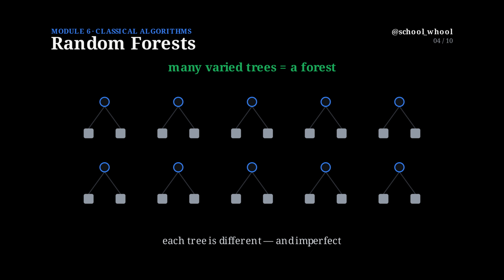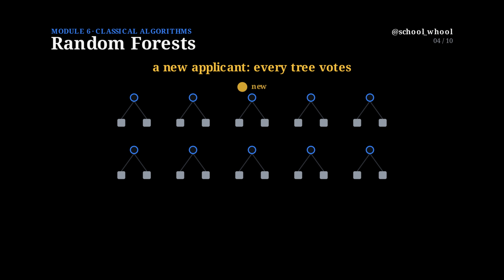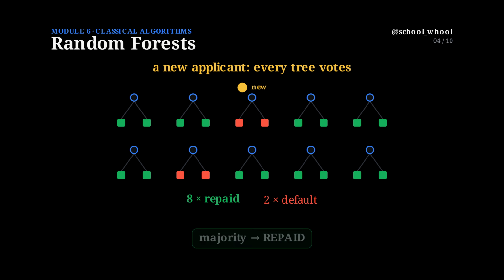No single tree is perfect. Each one makes its own mistakes on its own slice of the data. But that's exactly what we want. To classify a new applicant, we send them through every tree. Each tree casts a vote, repaid, or default. Then we simply count the votes, and the majority wins. That's the forest prediction.